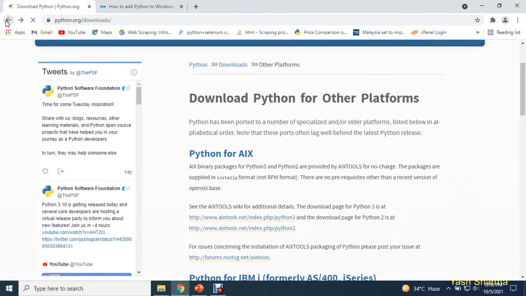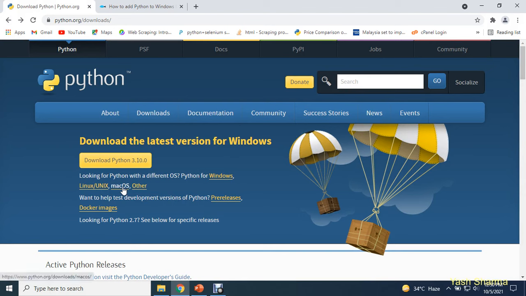If you are a Macintosh user, then you can click over here. If you are using Linux and Unix, then you can simply click on it. Now, downloading this Python exe is very simple.